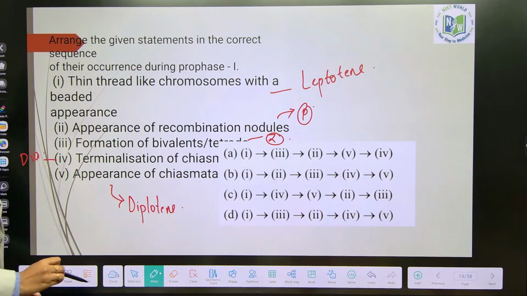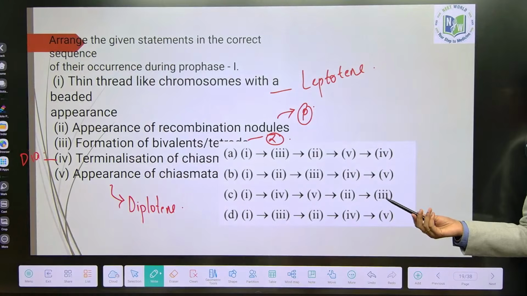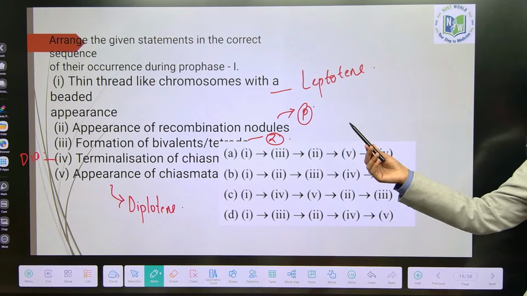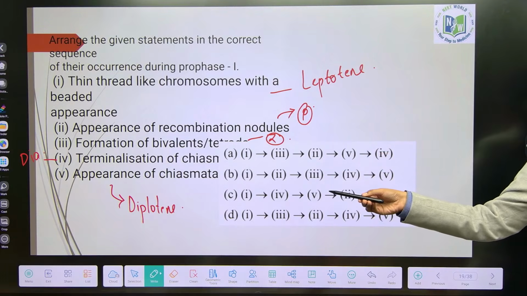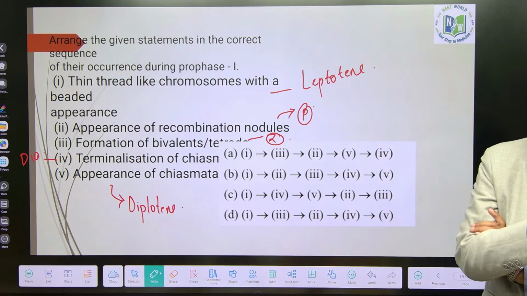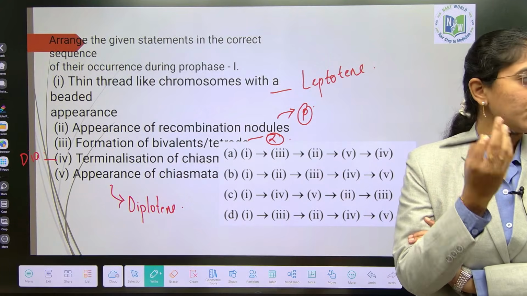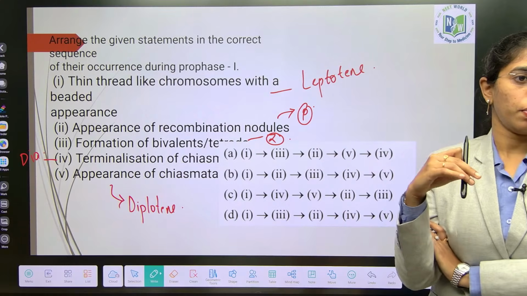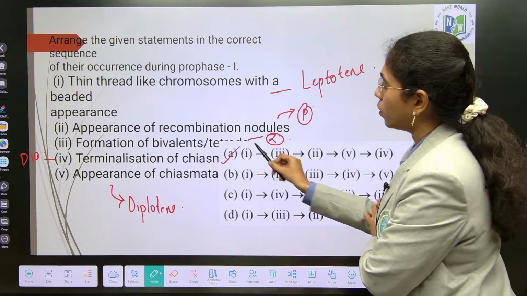All intelligent people in my class only, very good. Just in a single reading you noticed everything, very good. This is how you will get it. There is nothing much difficult about this. You should be clear on the sequence of stages, and on the events that are happening in each stage. Sequence it properly. Easy, no? What is the right answer? A. Good. Next.